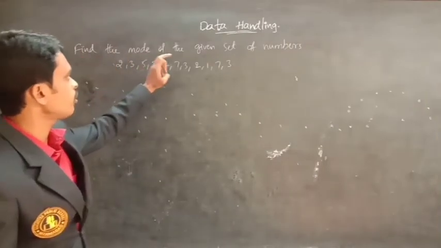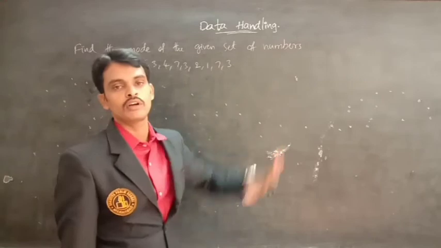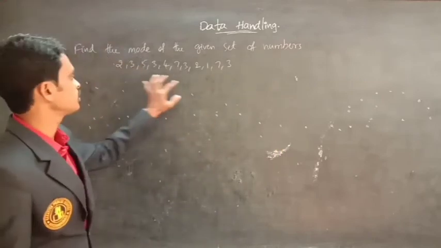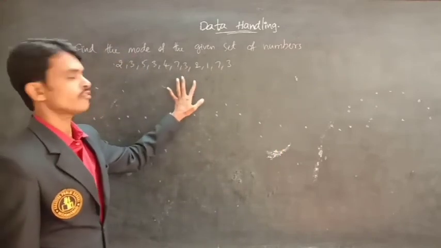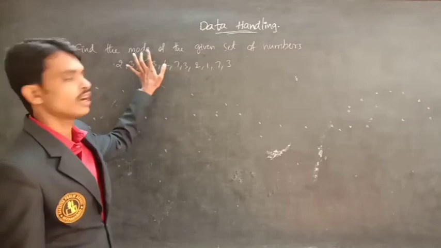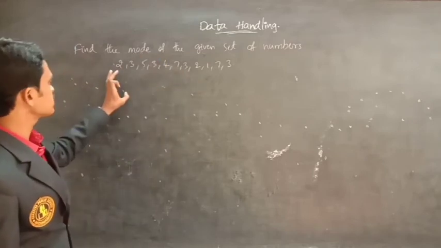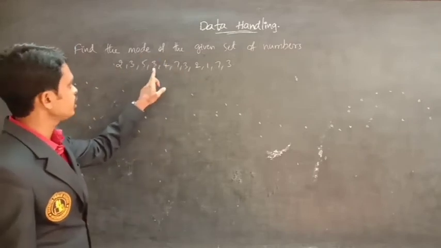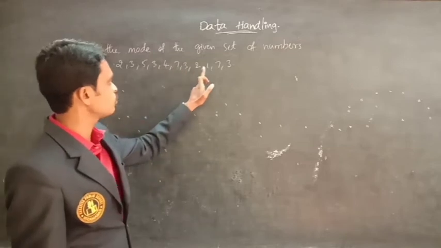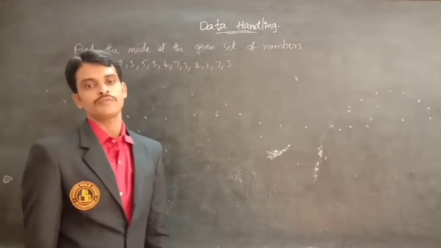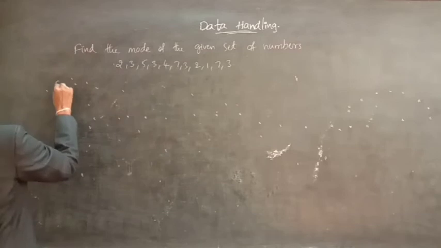Find the mode of the given set of numbers. So these are the set of numbers. For this set of numbers, we have to find the mode. The set of numbers are 2, 3, 5, 3, 4, 7, 3, 2, 1, 7 and 3. So, solution.